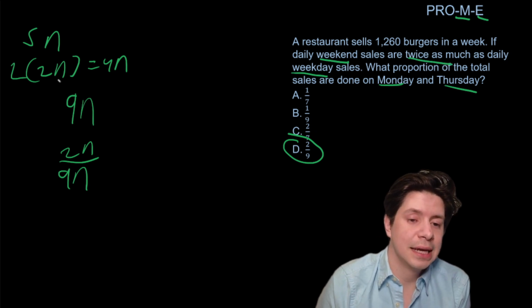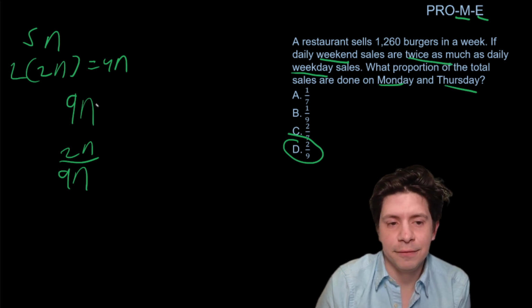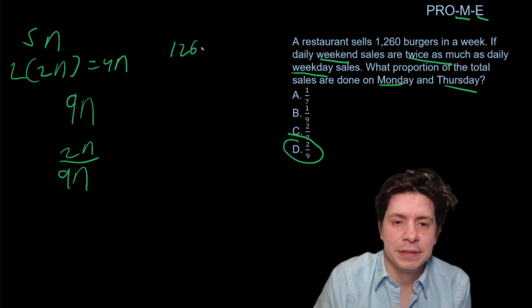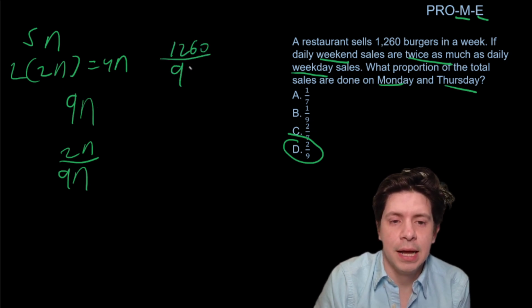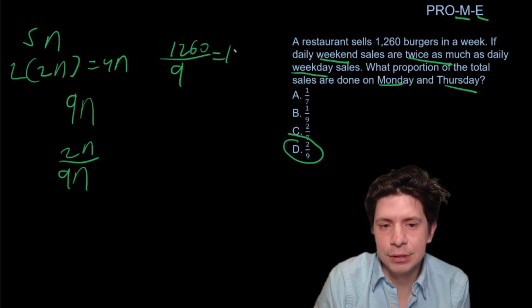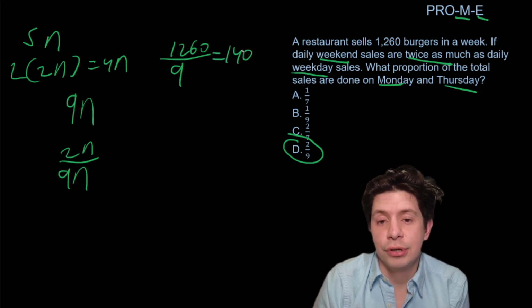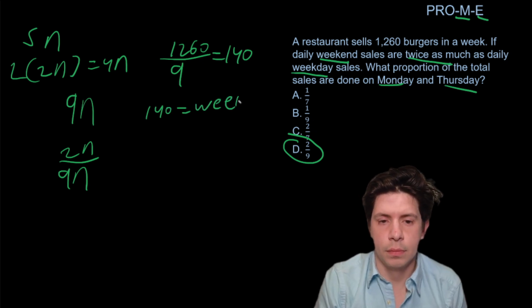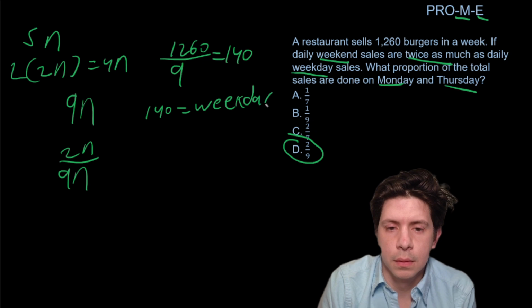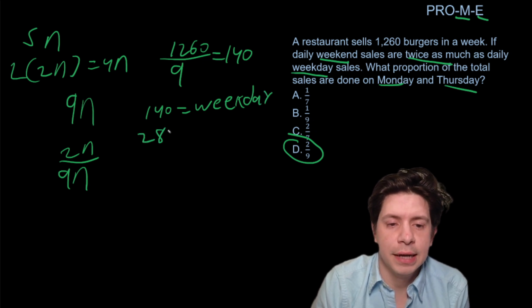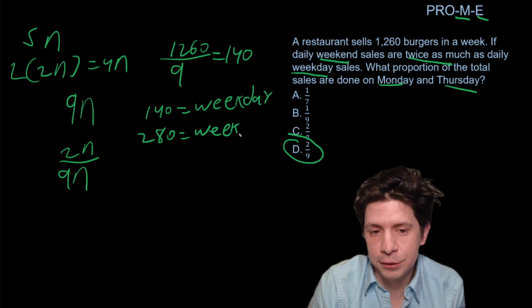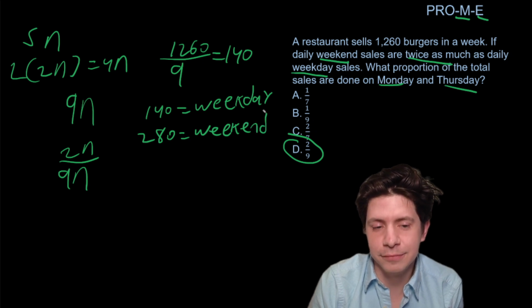So if you tried this out, when you have 9N, you could find out what each part is with the 1260. Do 1260 divided by 9, and that equals 140 per day. So that means you have 140 on a weekday, and 280 on a weekend. You don't need to do this once you understand the first parts, but I'm just showing you how the math would have worked if you didn't.